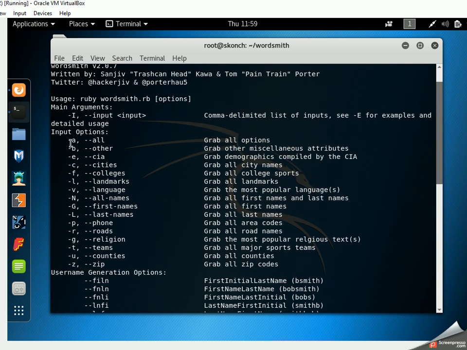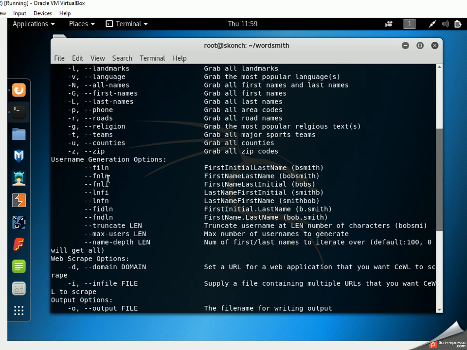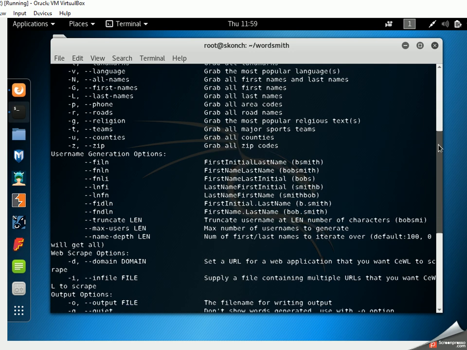You can use the all category to pull everything, but otherwise you can do this: the names, college sports, landmarks, first names, last names, area codes, road maps. All these things can be incorporated for your input. Username generation, again, that's what we talked about: the first initial, last name, first initial, all these different ways to mangle those for your output.